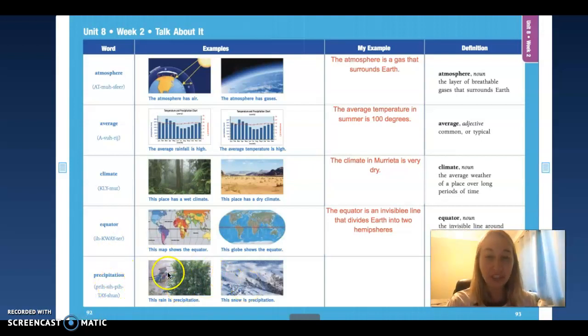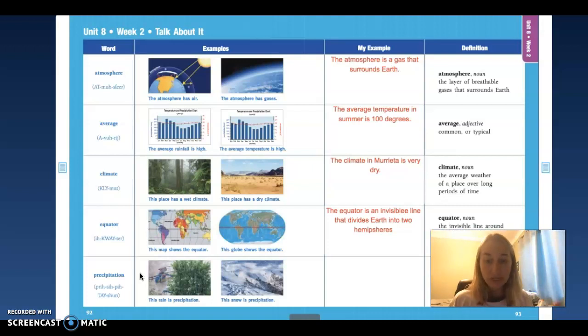So if we look at both these pictures, we see some rain, we see some snow, okay? And let's say the word. Are you ready? Precipitation. Say it again. Precipitation. All right? Precipitation. Whoa, good job. How many syllables did I count there? Precipitation. All right? 5 syllables. That's probably the longest word we've had in our vocab. 5 sounds in the word precipitation, guys.